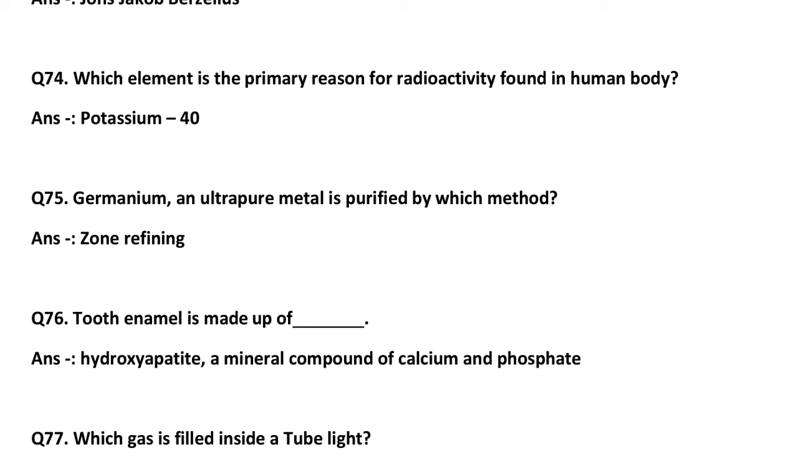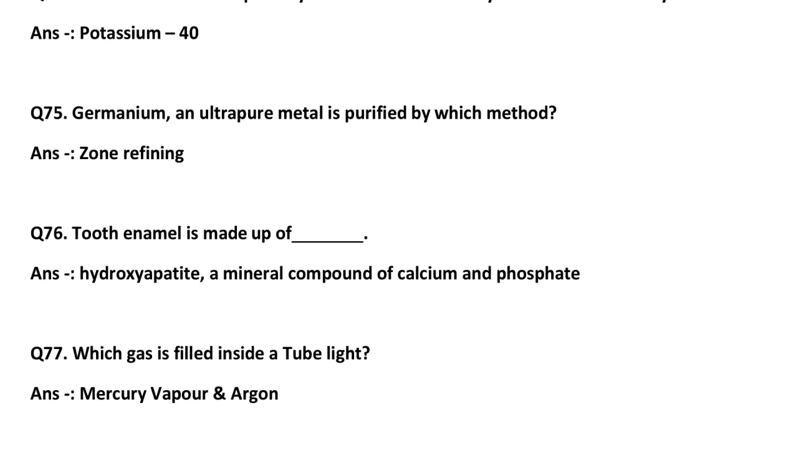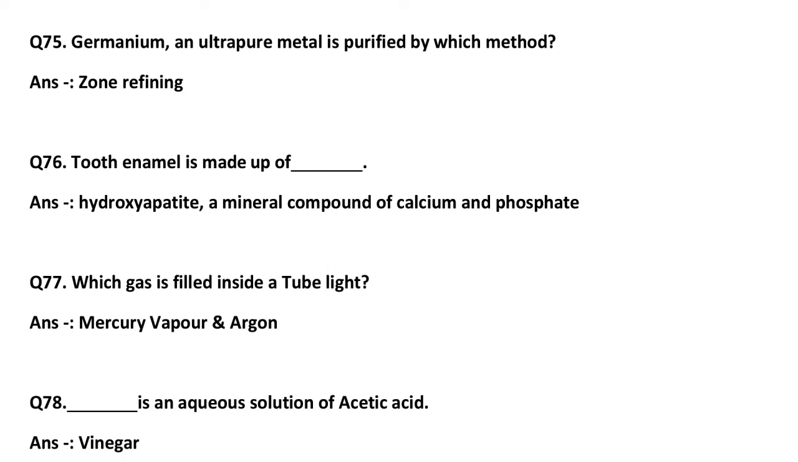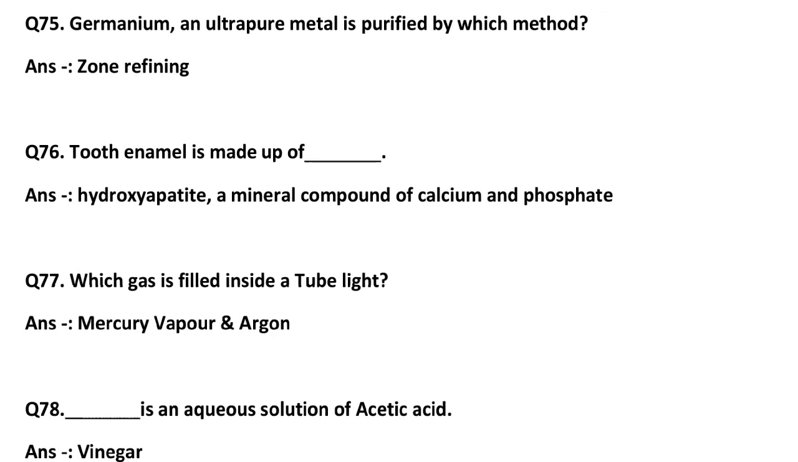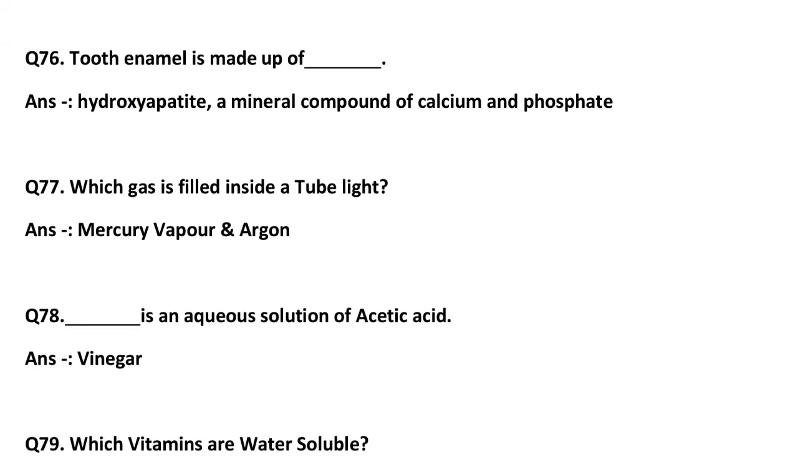Tooth enamel is made of dash hydroxy, hydroxyapatite, a mineral compound of calcium and phosphate, mainly hydroxyapatite. Tooth enamel is made of this mineral of calcium and phosphate. Which gas is filled in the tube light? That is mercury vapor and argon, mercury vapor and also argon.